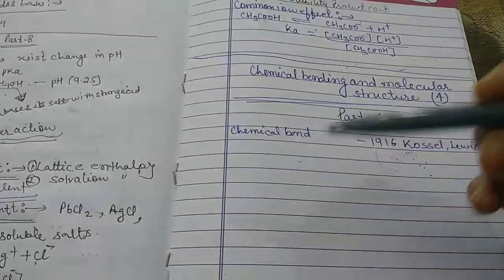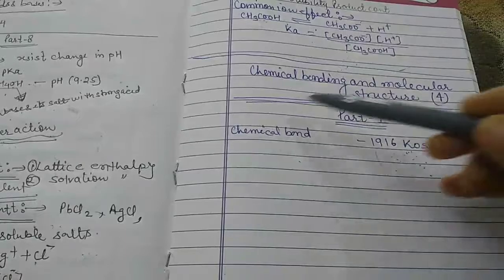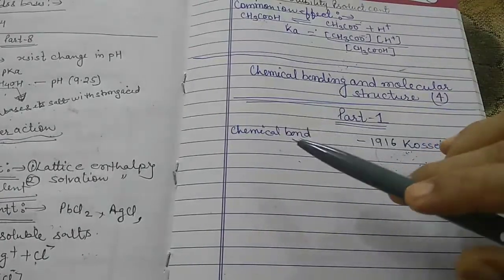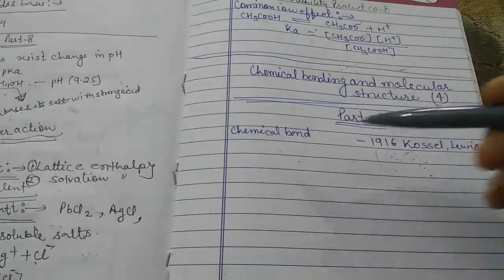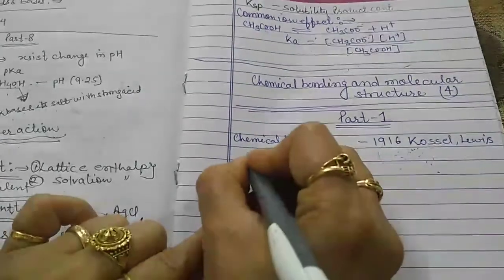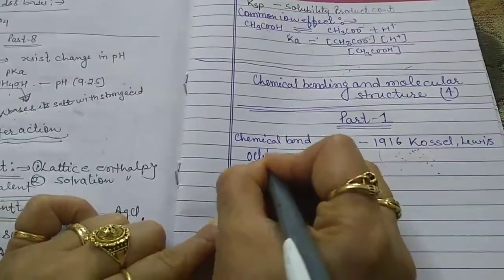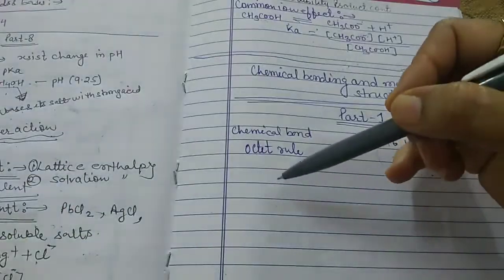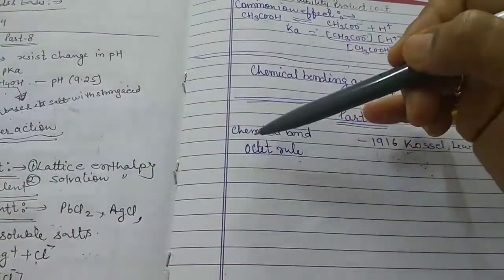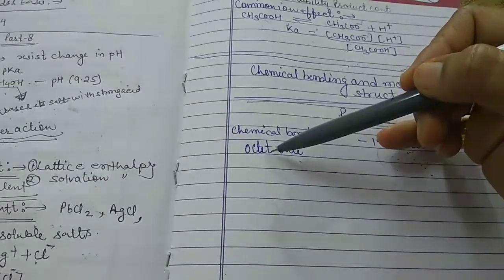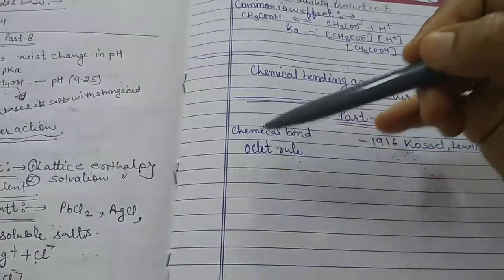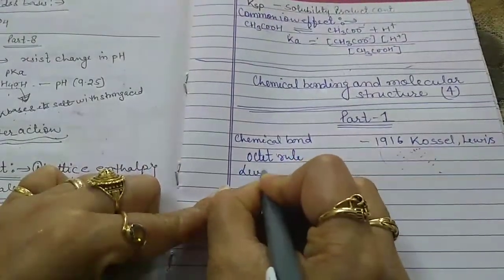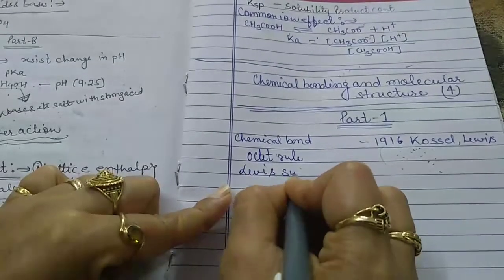This is one cause of chemical bonding, and the principle of attaining a maximum of 8 electrons in the valency shell of an atom is known as the octet rule. This is the octet rule.